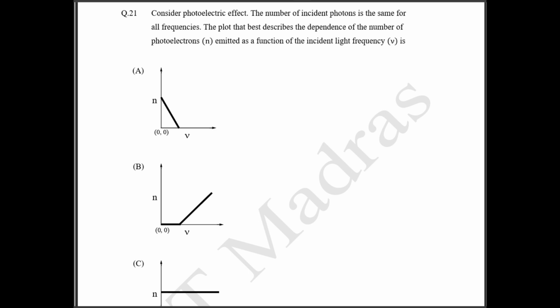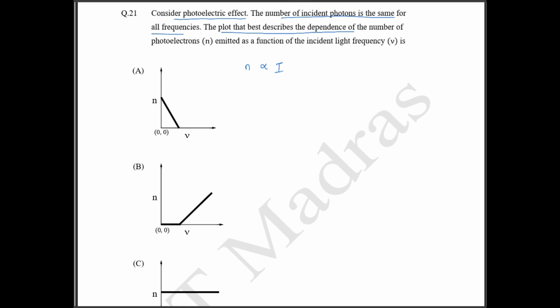21st question. Okay, here what they have asked is, consider a photoelectric effect. The number of incident photons is same for all frequencies. The plot that best describes the dependence of number of photoelectrons emitted as a function of light frequency is asked. So now, your number of photoelectrons is always directly proportional to your intensity.